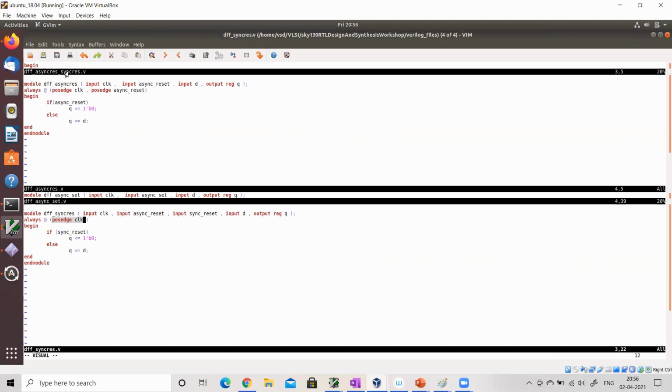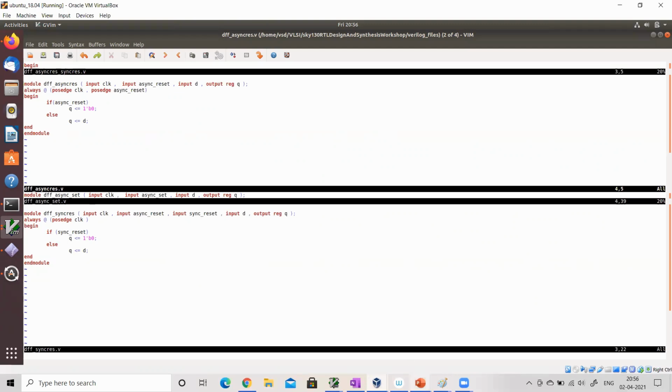Here only clock is present, here clock and reset both are present. That means this always block is going to get evaluated only upon clock. Even if the sync reset toggles, it is not going to get evaluated till there is a passage of the clock.